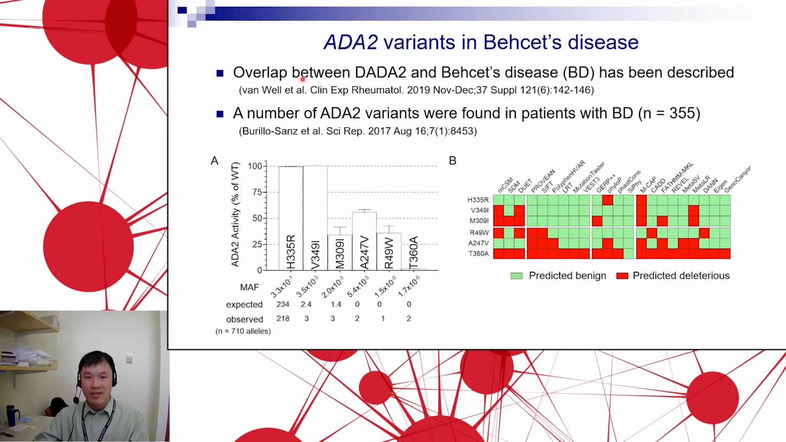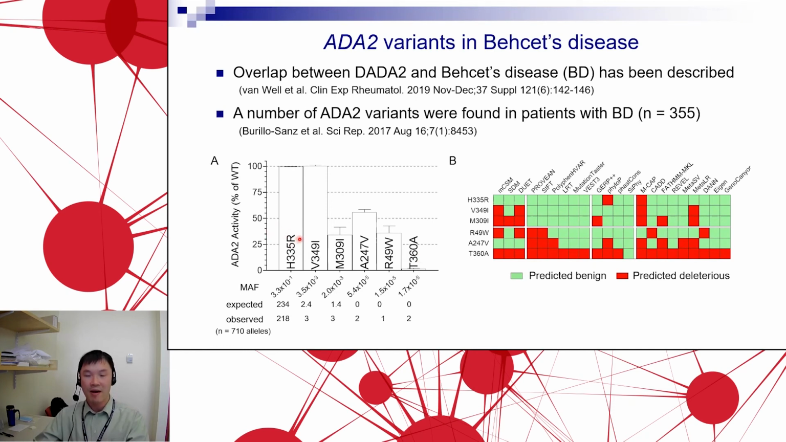In some data, DADA2 patients have features of Behçet's. Certainly, sometimes you can see oral ulcers and some evidence of vasculitis that we've seen in Behçet syndrome. And there's this interesting study where they looked at 355 individuals with Behçet's disease. Looking at their different genetic variants, they found a number of individuals with variants in ADA2. They're seen down here. They found 6 different variants of ADA2.